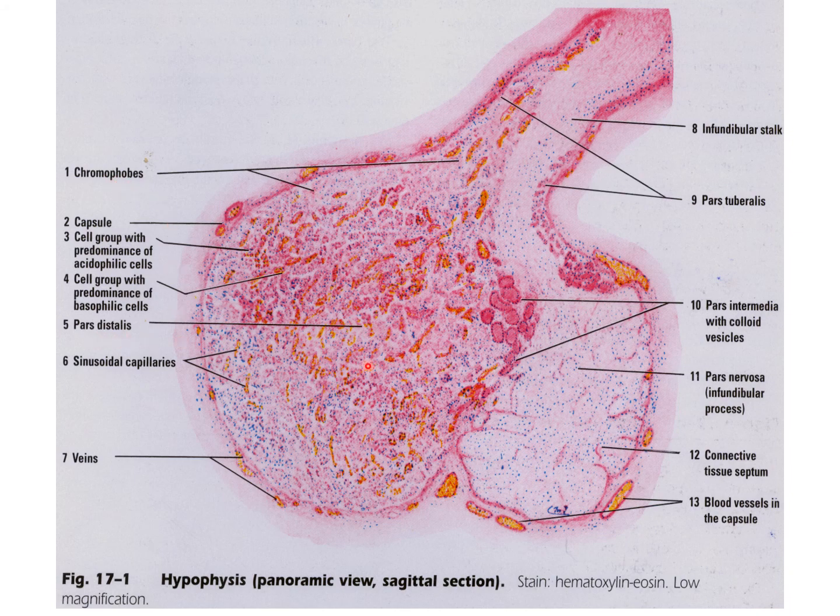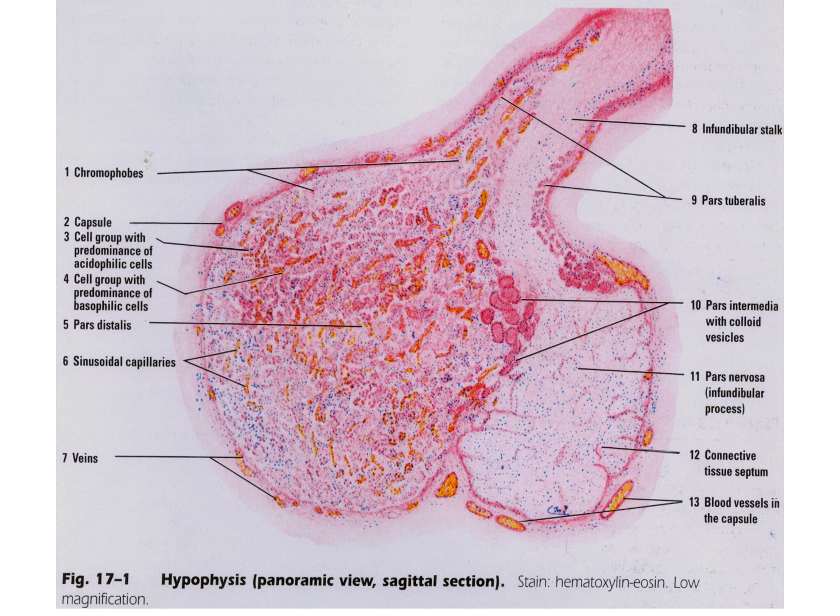This part is given the name pars distalis, and there are also sinusoids, capillaries and venules, and it is covered by the capsule. The pars intermedia has colloid vesicles, thyroid follicle-like structures; the name given is colloid vesicle. In the pars nervosa, the infundibular process, there is connective tissue septum, blood vessels and capillaries, and pituicytes, the nerve cells and nerve fibers located within the pars nervosa. The pars tuberalis is also part of the anterior pituitary gland, and the infundibulum stalk is part of the posterior pituitary gland.